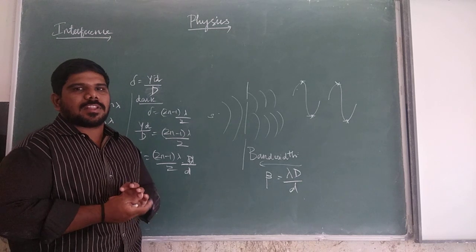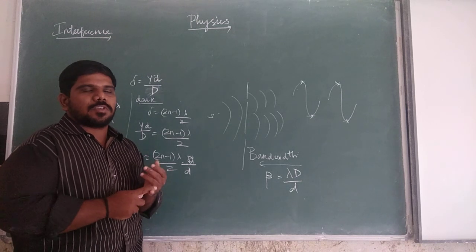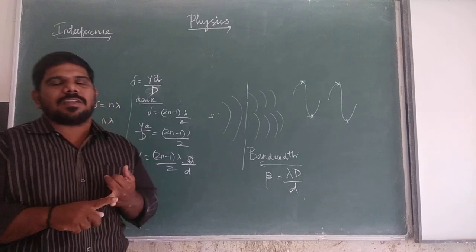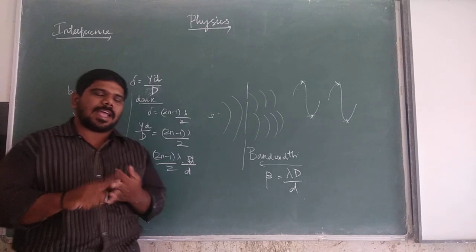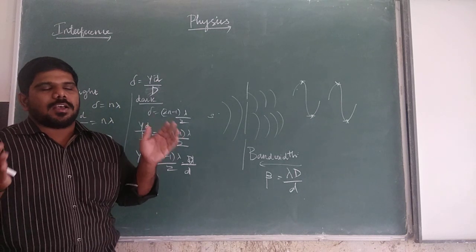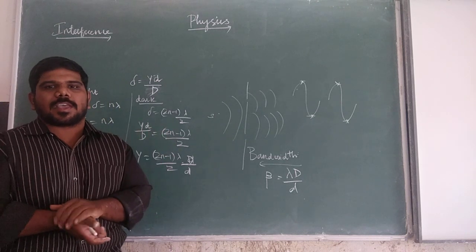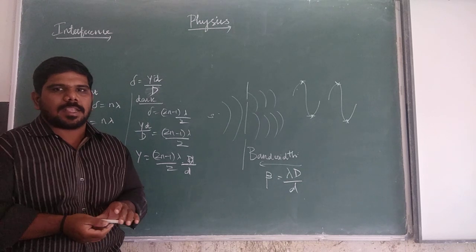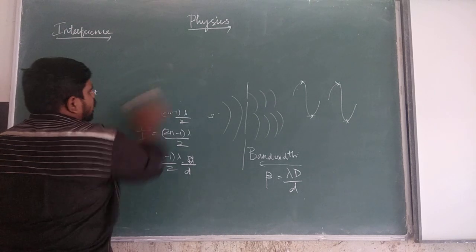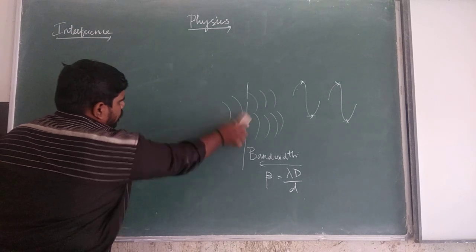So what are the conditions for clear and bright fringes? The screen should be as far away from the source as possible. Second, the wavelength of light should be larger. And third, the two coherent sources, the slits, should be as close as possible. Okay, clear. Then for today's session, we are going to see about interference.